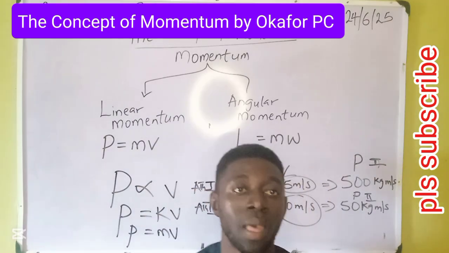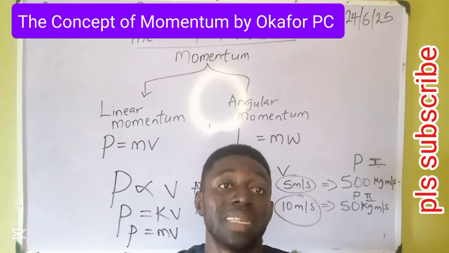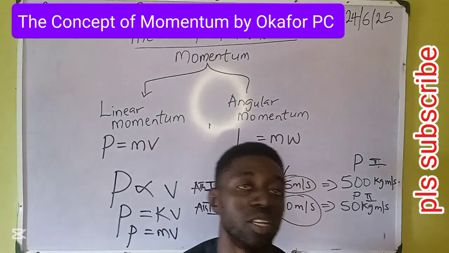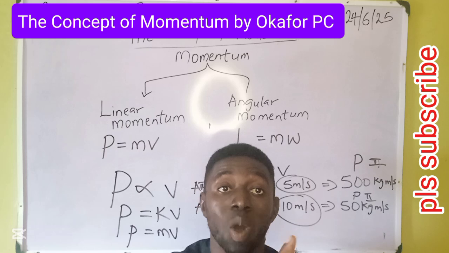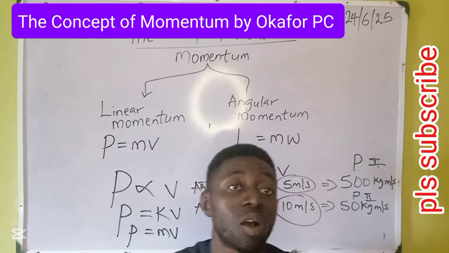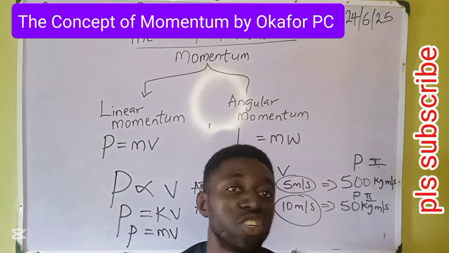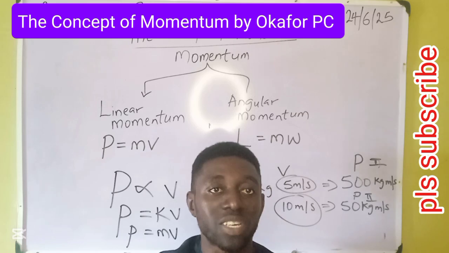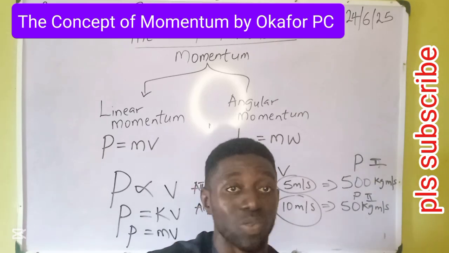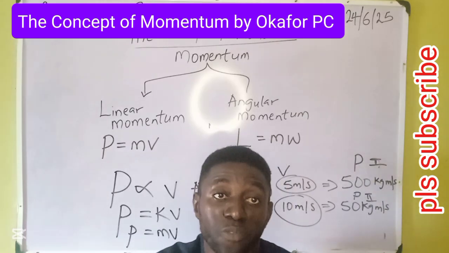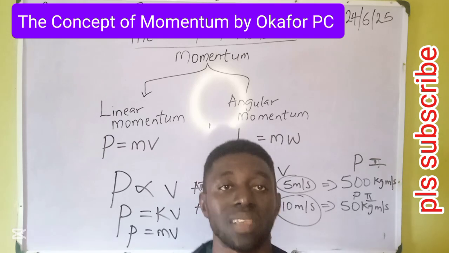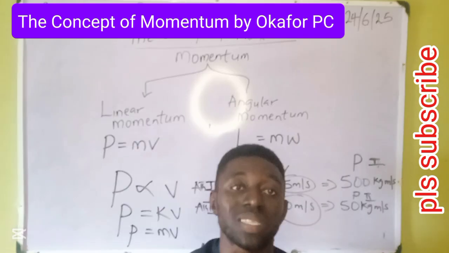But the advantage with momentum is that if athlete 1 should collide with athlete 2, athlete 1 will kill athlete 2, because athlete 1 has a greater momentum. So when it comes to collision, athlete 2 is in danger. Thank God it's not martial art. That's why in martial art we also have categories. We have martial art for kids and for adults because they do not possess the same momentum. But in a race, we are concerned with speed.